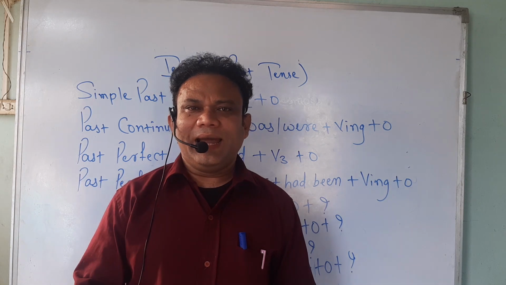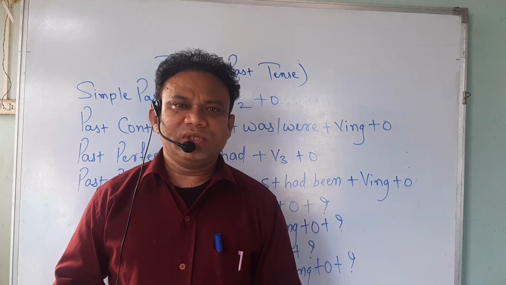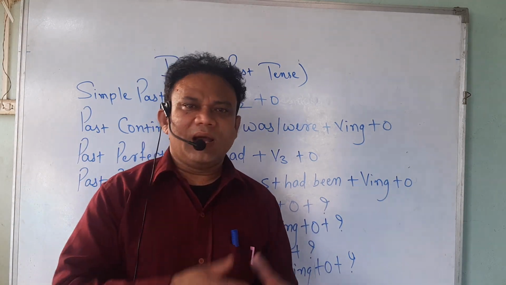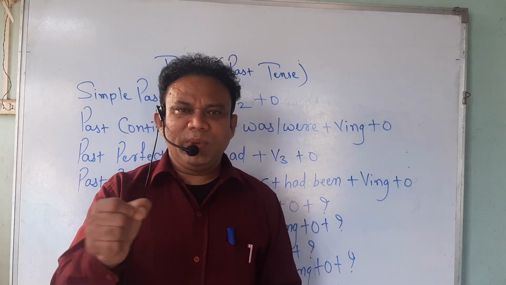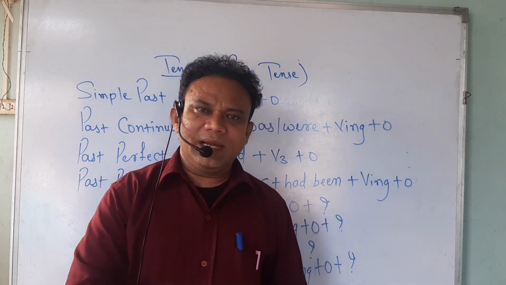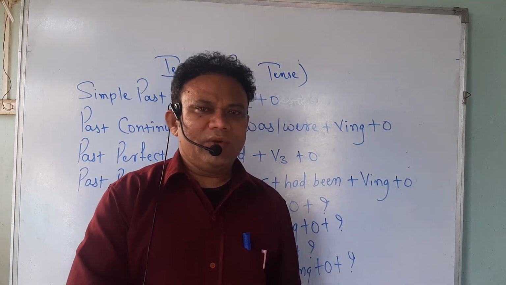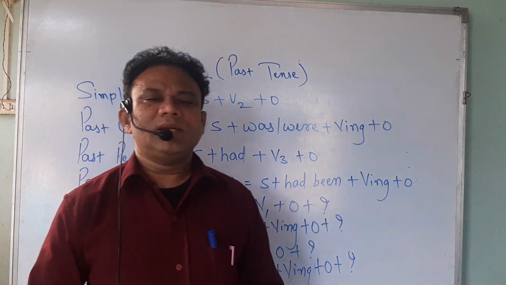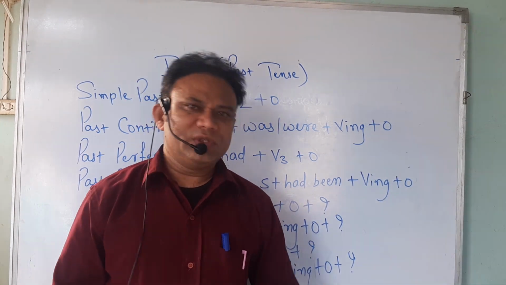Now subject plus had plus V3. This is the active structure of past perfect. Its passive structure is object plus had been plus V3. For example, I had written a letter and its passive is a letter had been written by me. So I had written a letter, that is also past perfect. A letter had been written by me, that is also past perfect. One is active and another is passive. And the fourth type of past tense, that is past perfect continuous tense, its passive is not possible.